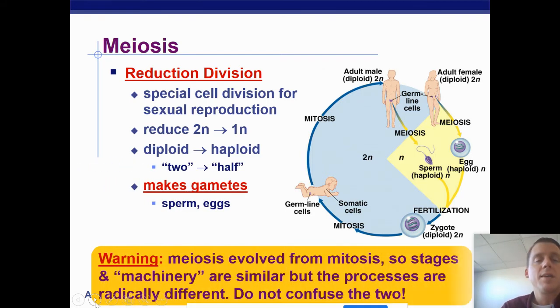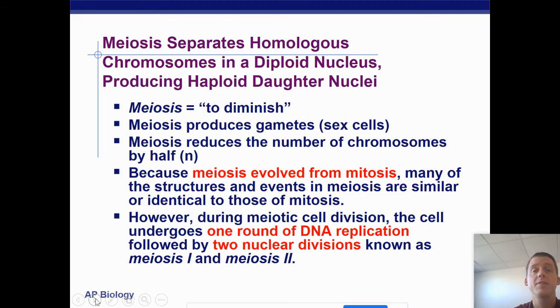Okay, meiosis is going to make gametes. And meiosis evolved from mitosis, so the stages are very similar, but the overall result is much different. As we go through meiosis, don't confuse the two. Again, meiosis evolved from mitosis, so they're going to be similar, but they're not going to be quite the same. Meiosis means to diminish. It produces gametes, it reduces the number of chromosomes, and we're going to see a number